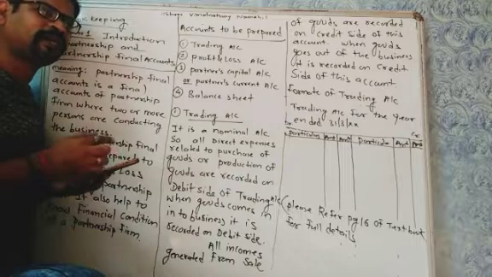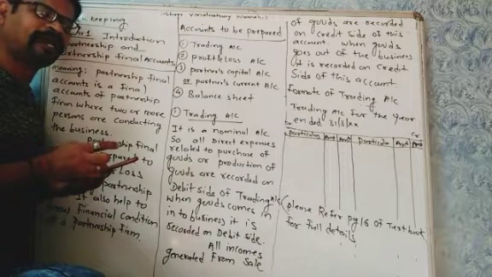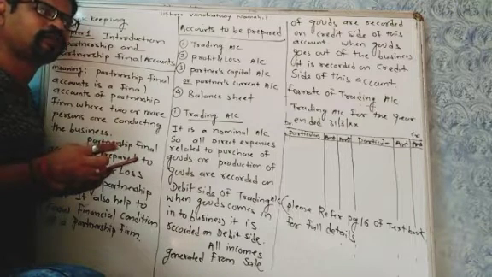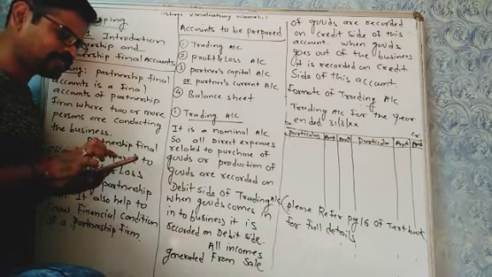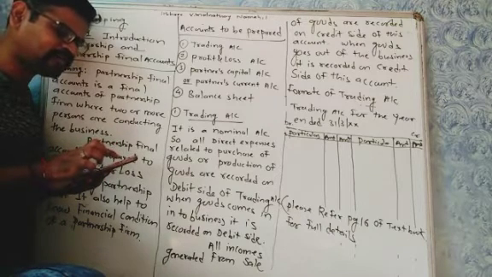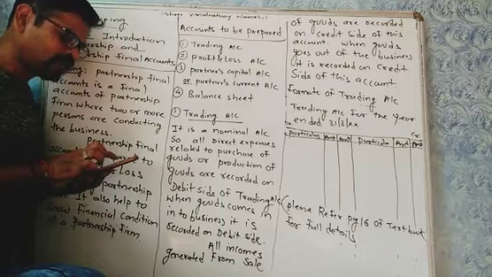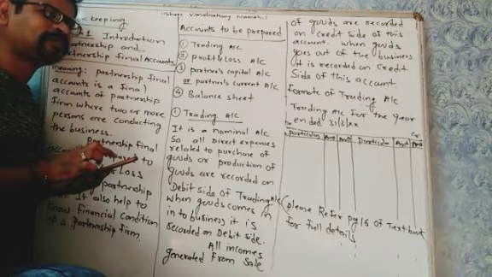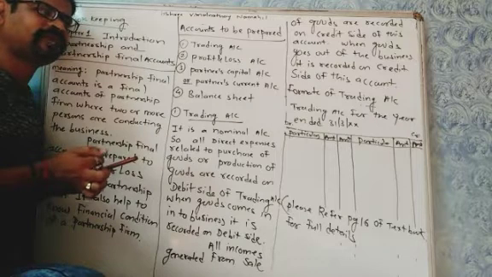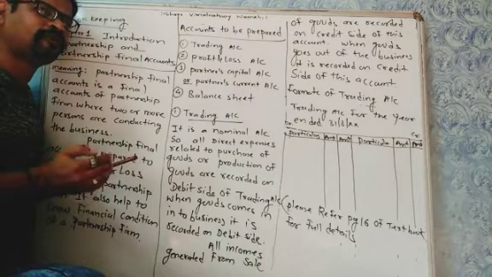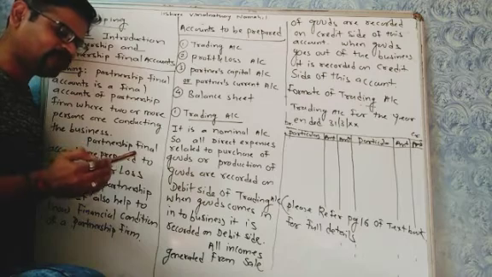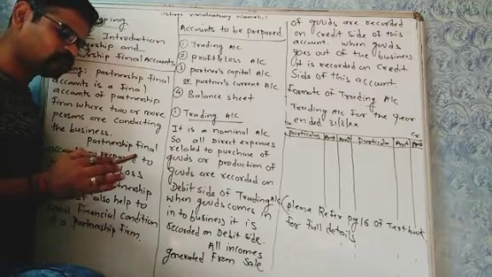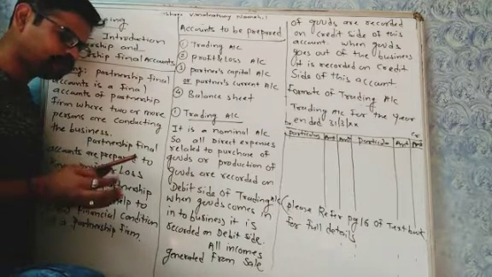Whatever goods we return to the supplier due to a defect or anything else are deducted from purchase. Carriage inward means whatever expense is made for bringing the goods to our godown. It is related to goods, so it is recorded on the debit side of the trading account.